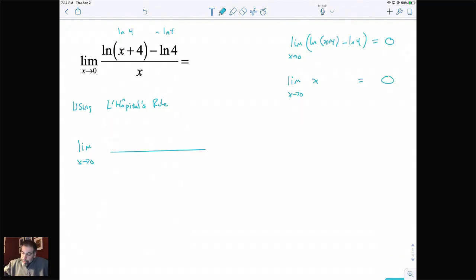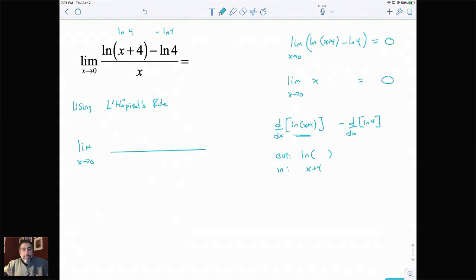So in this case, the derivative of the numerator is the derivative of the natural log of x plus 4, and then minus the derivative of the natural log of 4. In the first case, when we're doing the derivative of the natural log of x plus 4, that is a chain rule because we've got an inside function and an outside function. The way I like to tell my students to work with this is think about what you have on the outside. Who's the outside function? In this case, the outside function, I call it ln of something. That's the way we describe it in my class. And the inside function is x plus 4.